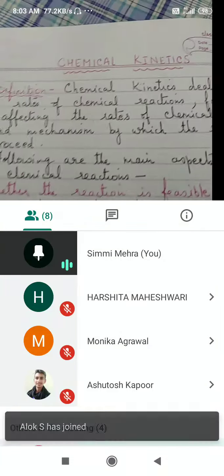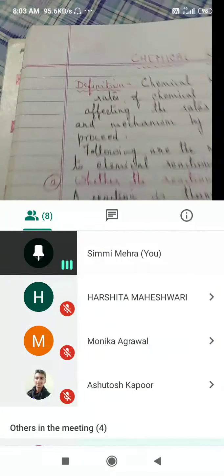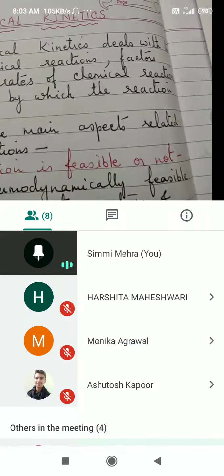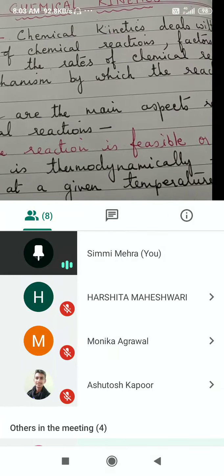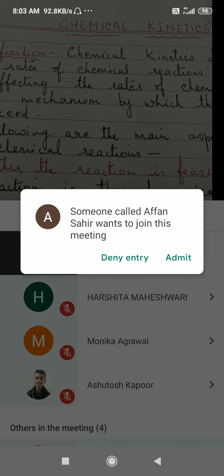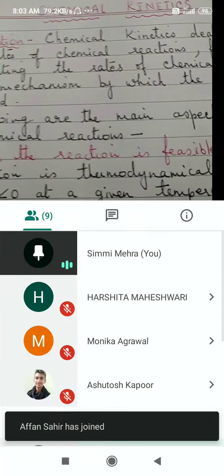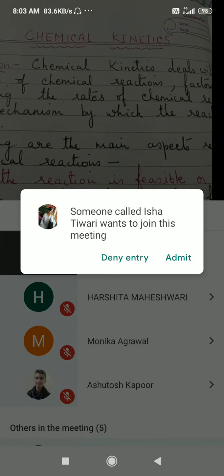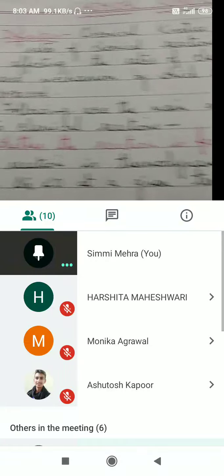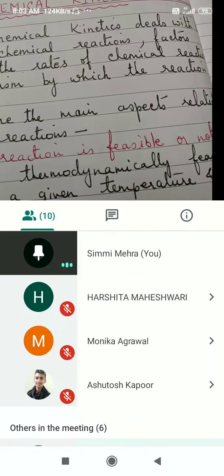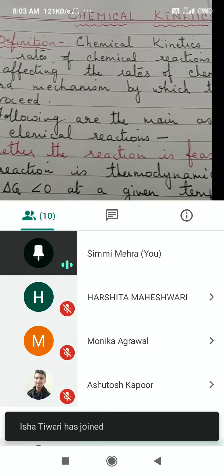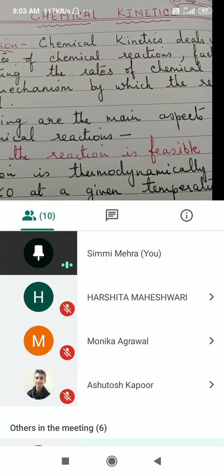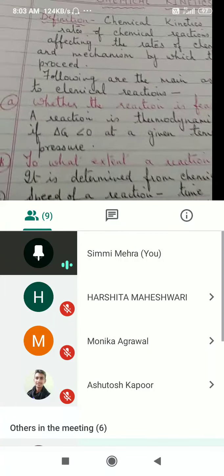All right. So under chemical kinetics, the definition is: chemical kinetics deals with the rate of chemical reaction, the factors affecting the rate of chemical reaction, that is, which factors increase or decrease the rate of reaction, and the mechanism by which the reactions take place, whether it takes place in one step or in several steps. So only this much part we have to cover under this chapter in your class 12 syllabus.